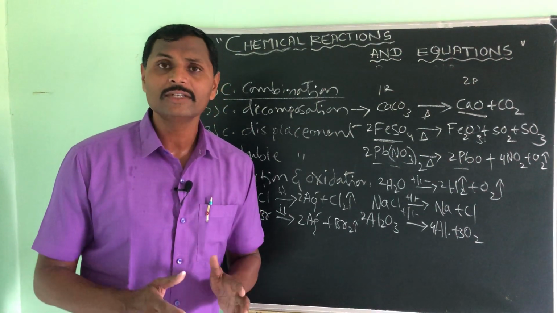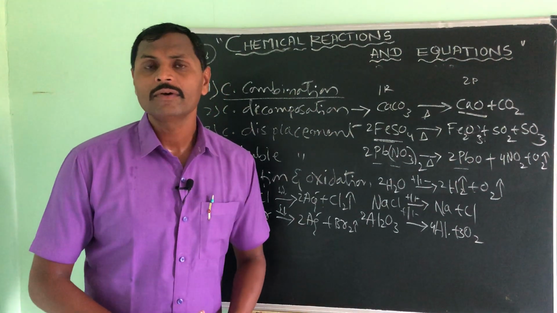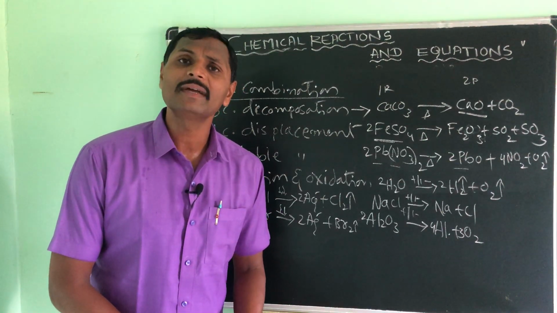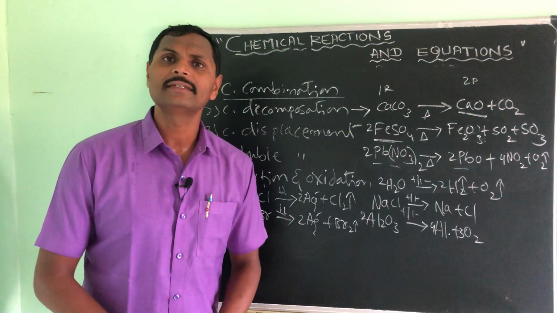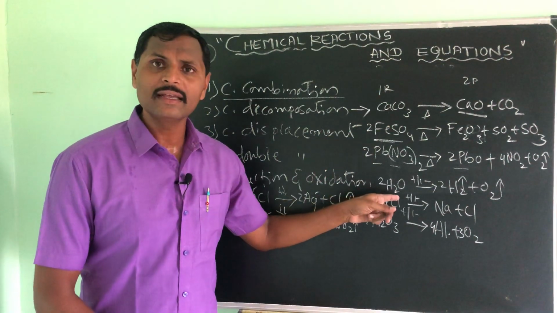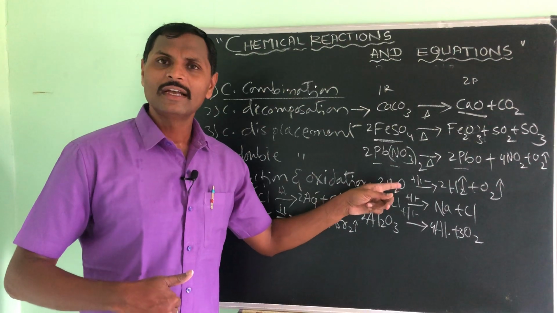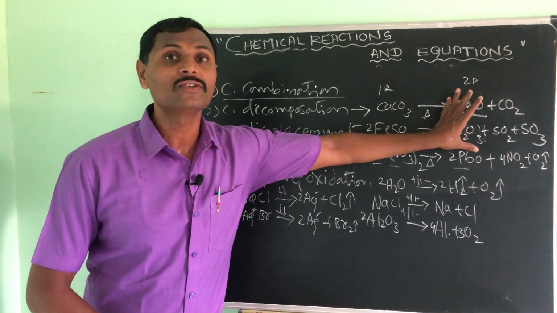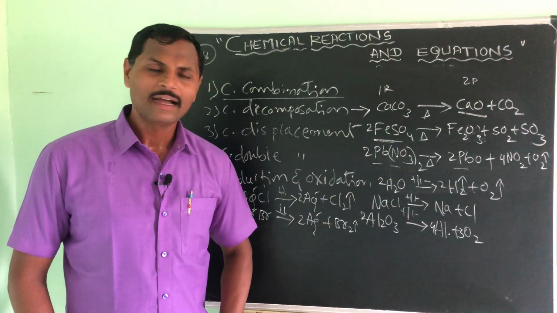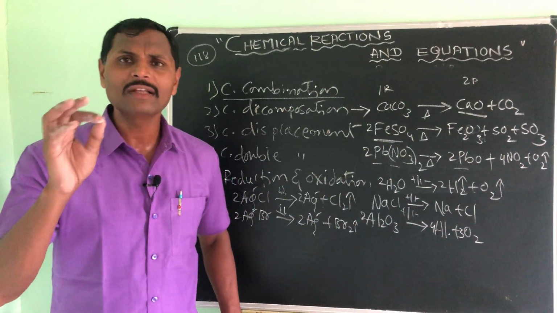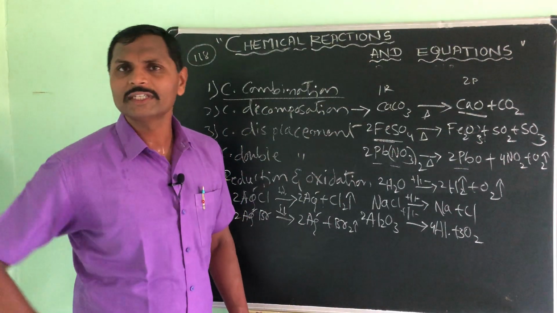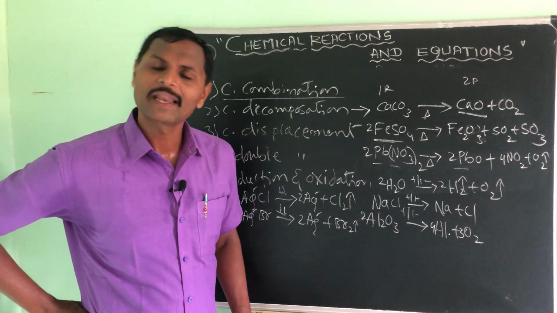Protein will be converted into simple products like amino acids. Fat will be converted into fatty acids and glycerol. Even in our digestion process, a single reactant is converted into two or more products, that is called decomposition. So remember that simple logic: if digestion is going on, that means decomposition is going on in the body. Understood?